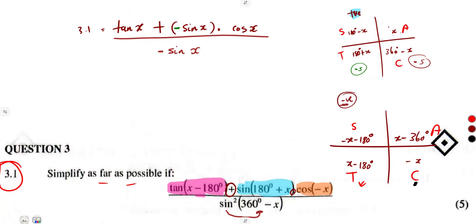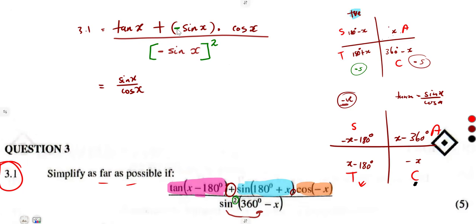But take note, it is being squared. Whatever you are going to have here must be squared. From there, you can simplify. What can we do? There's a tan. I can change that tan into sine over cos, remembering that tan of x is sine x over cos x. So I can have it as sine of x over cos of x.